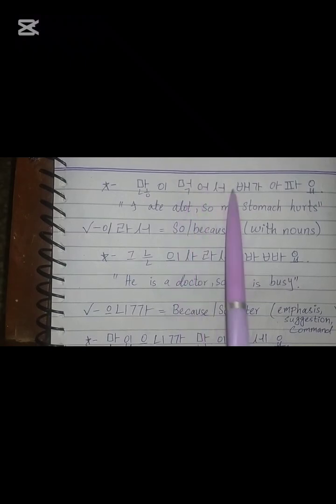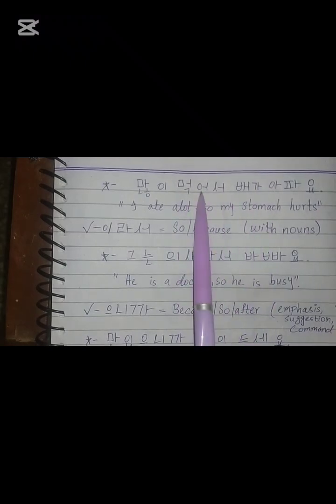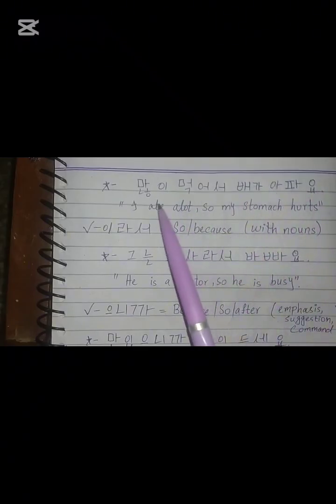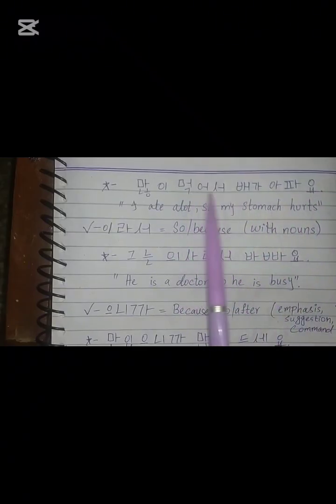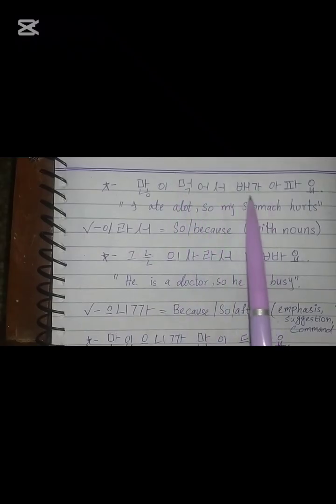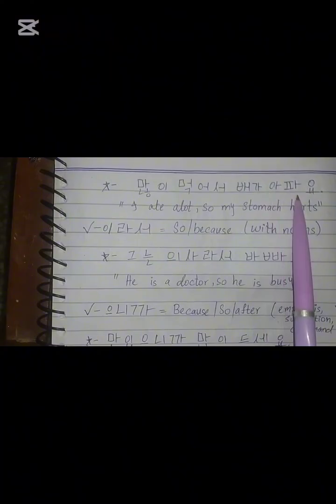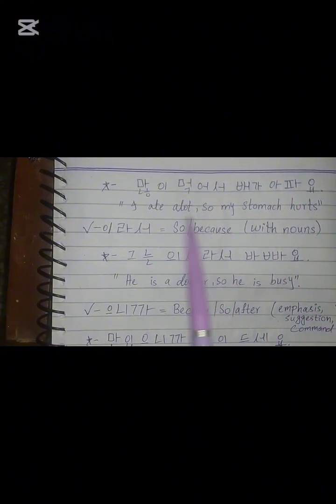Whenever there is no a or o, we use 어서, and whenever there is a or o, we use 아서. 배가 is stomach, as I told you, and 아파요 is hurts. I ate a lot, so my stomach hurts. So 어서 is used as so. I hope this example is also clear to you guys.